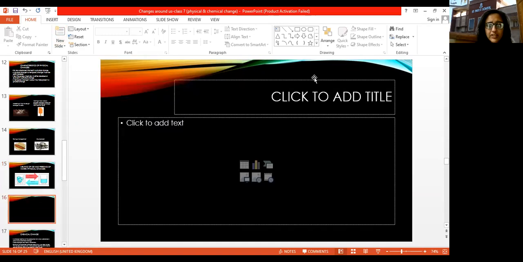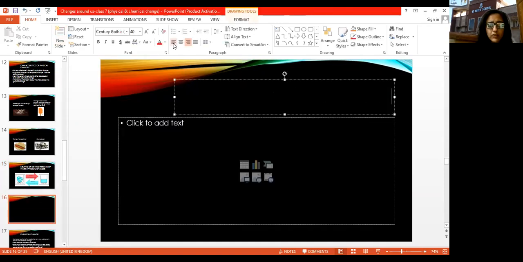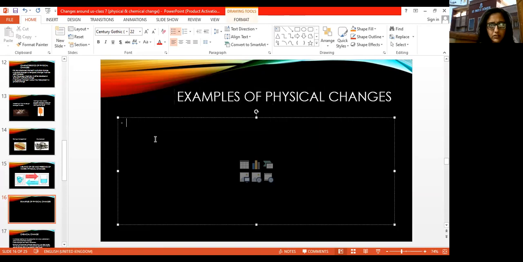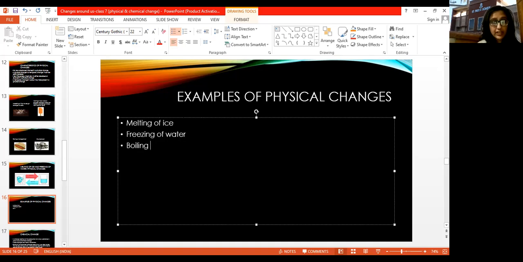So what we can do over here is, I'm just giving you some more examples. You can note it down. Examples of physical changes. So what other examples we can take? Melting of ice we have already taken, but I am including it here. Melting of ice, then freezing of water, boiling of water, this is again a physical change.